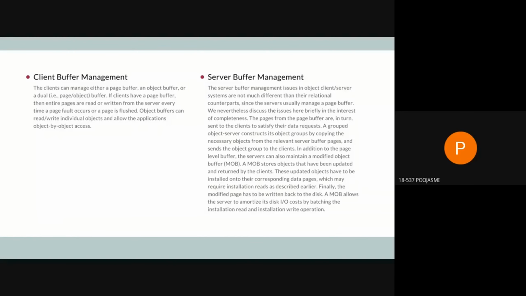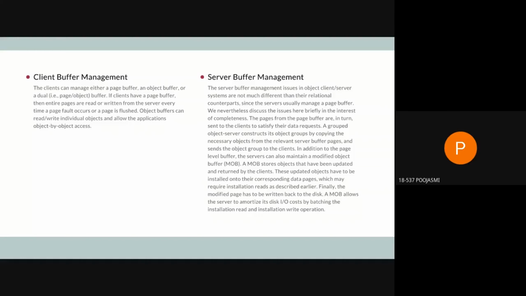Server buffer management. The server buffer management issues in object and client server systems are not much different than the relational ones, but here the servers usually manage a page buffer. The pages from the page buffer are in turn sent to the clients to satisfy their data requests. A grouped data server constructs its objects by copying the necessary objects from the relevant server buffer pages and sends the object group to the clients.